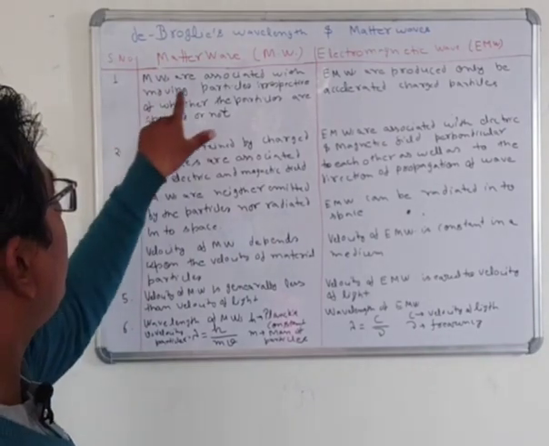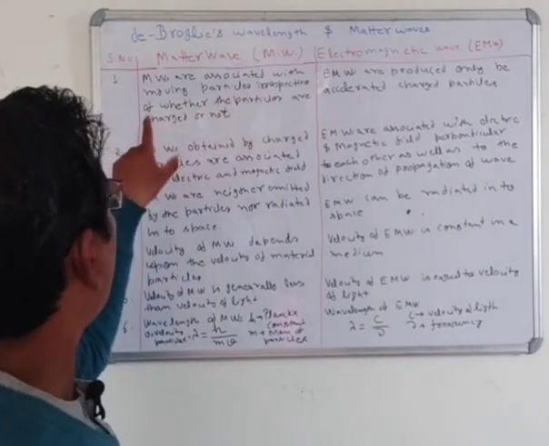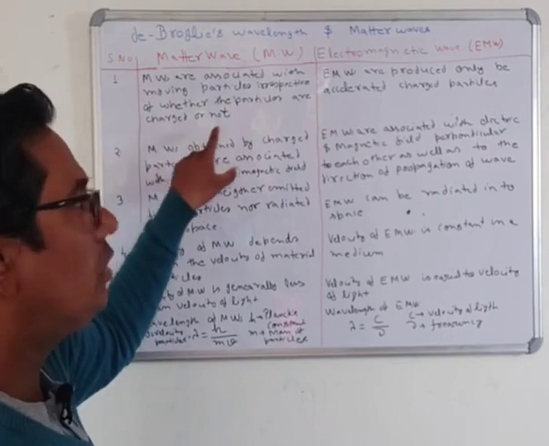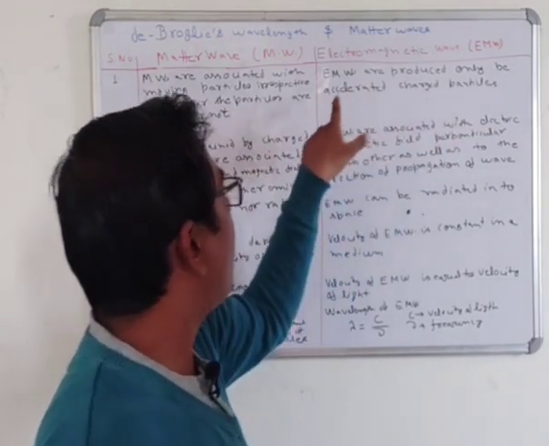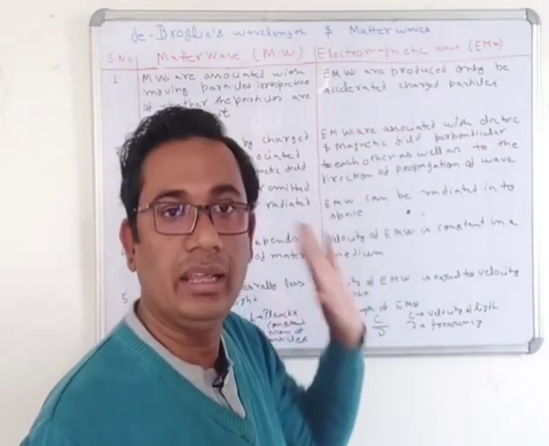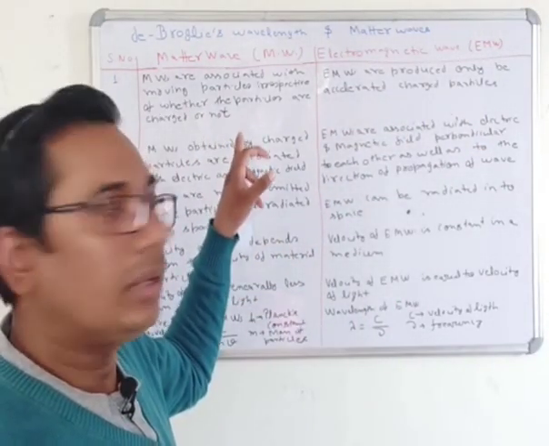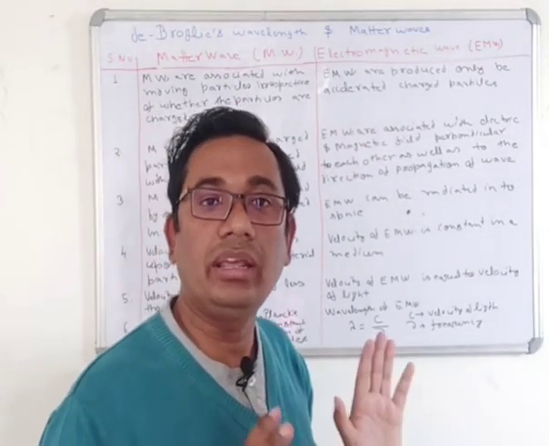The matter waves are associated with moving particles irrespective of whether the particles are charged or not. But electromagnetic waves are produced only by accelerated charged particles. It means that here charge is not important, but here without charge we cannot generate the electromagnetic wave.